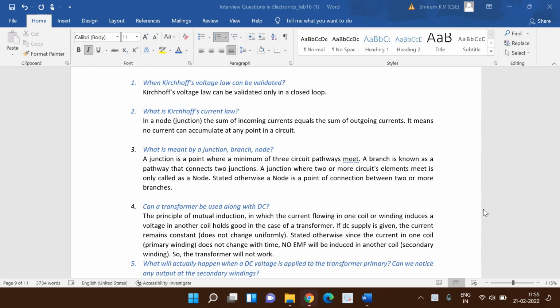When can Kirchhoff's voltage law be validated? Simple, it can be validated only in a closed loop. Please understand, Kirchhoff's voltage law, KVL, can be validated only in the closed loop.